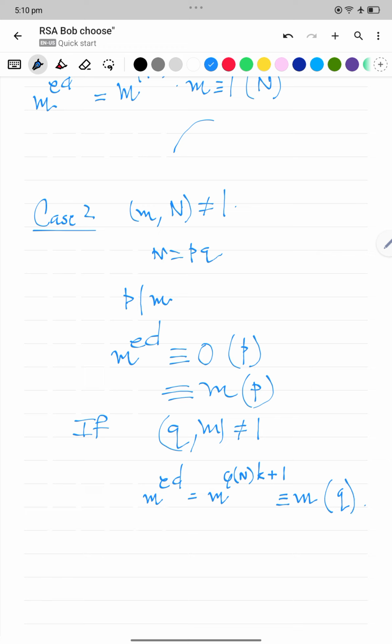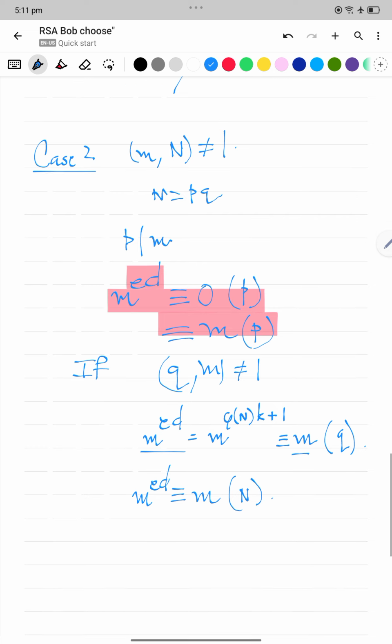So m to the ed is the same as m mod p, and m to the ed is the same as m mod q, and hence m to the ed is the same as m mod pq, and hence we are done even in this case.